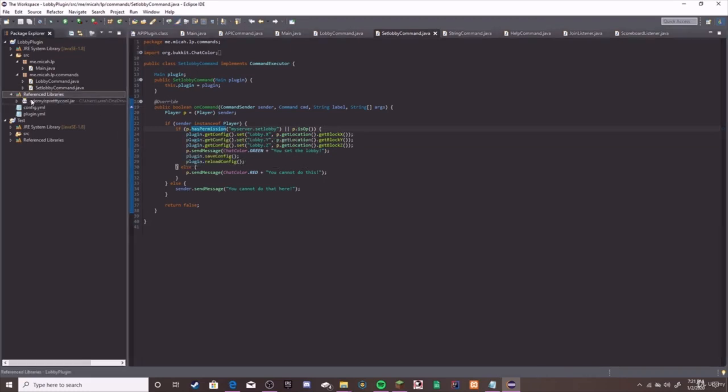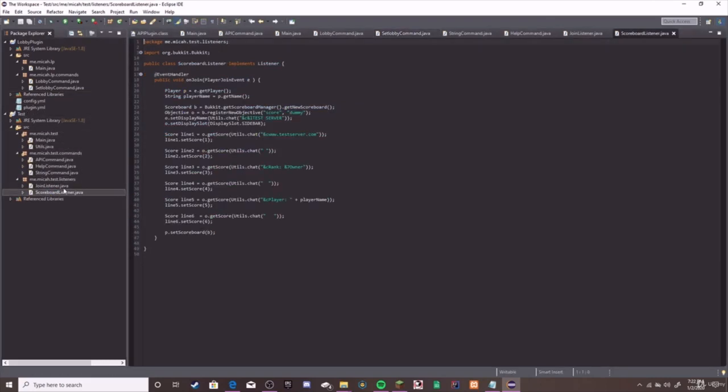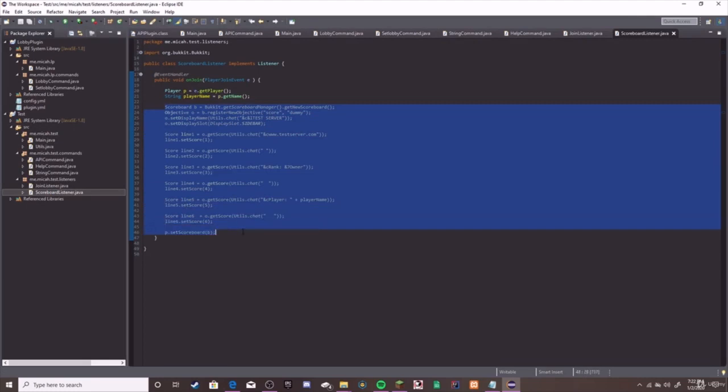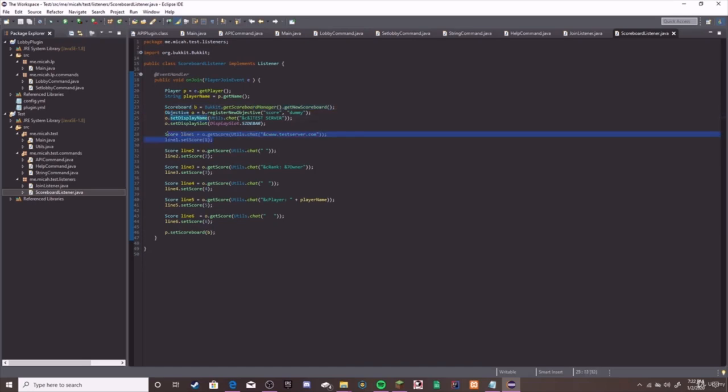Alrighty, so the next thing is the test. Now this one was just filled up with a bunch of random stuff, but we can just go over some of the basic stuff. Here we learned about scoreboards and how to create them. We used a scoreboard method to create new scoreboards, and then we added different scores to it one by one.